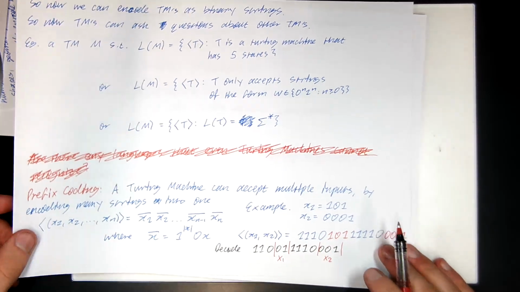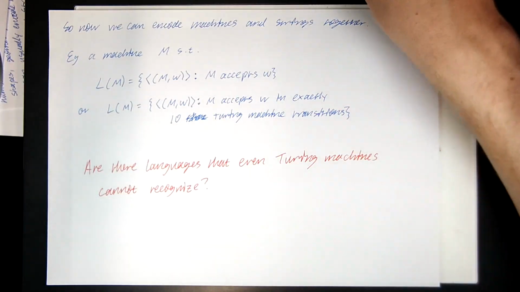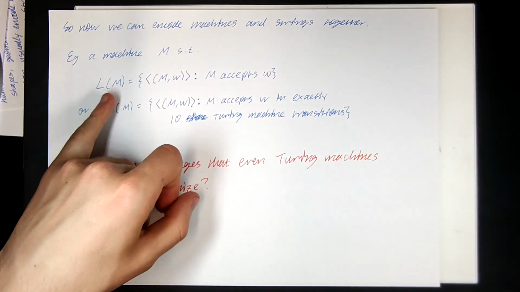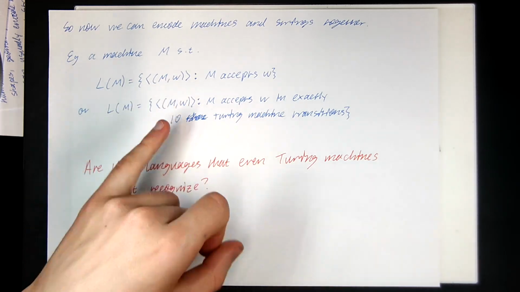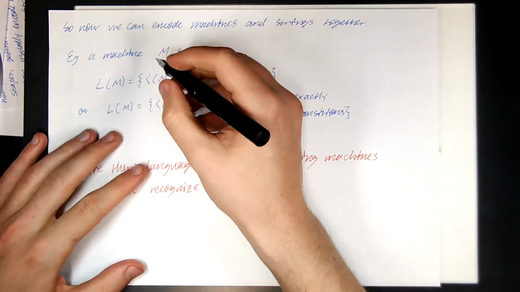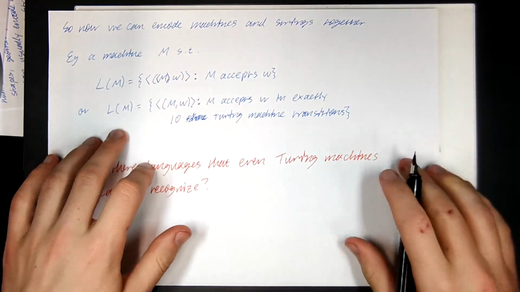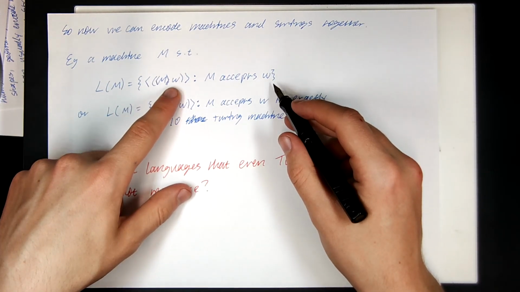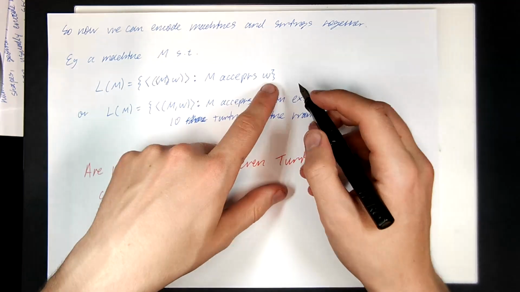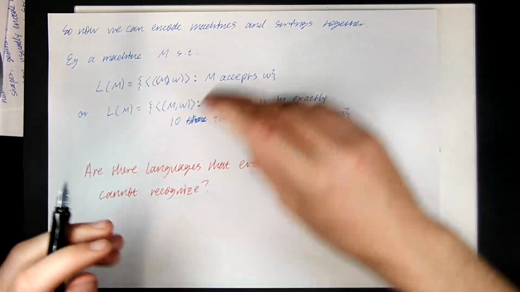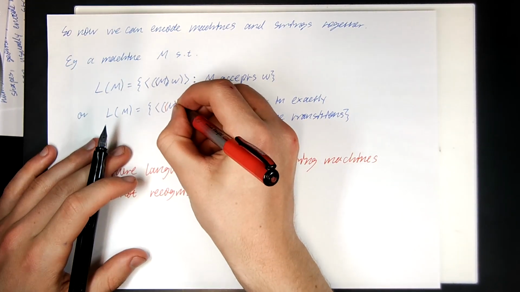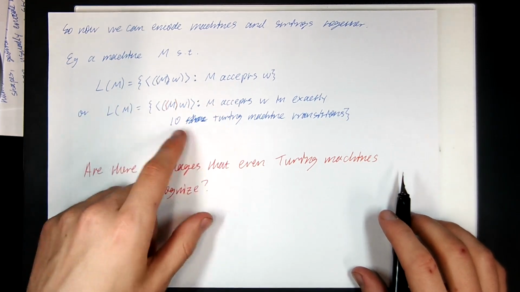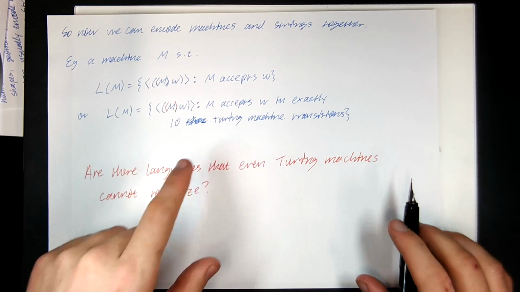Why? Well, now I can encode machines and strings together. So now I can ask questions about both of these things. For example, I could have a machine M, such that the language of M is the encodings of all tuples of M and W. That should really be a tuple of the encoding of M and W, such that M accepts W. So this is the set of all tuples of Turing machines and strings, such that the Turing machine M accepts the string W. Or I could have, again, that should be the encoding of M, there we go, because M's a Turing machine. The language of M is all Turing machines M and W, such that M accepts W in exactly 10 Turing machine transitions.